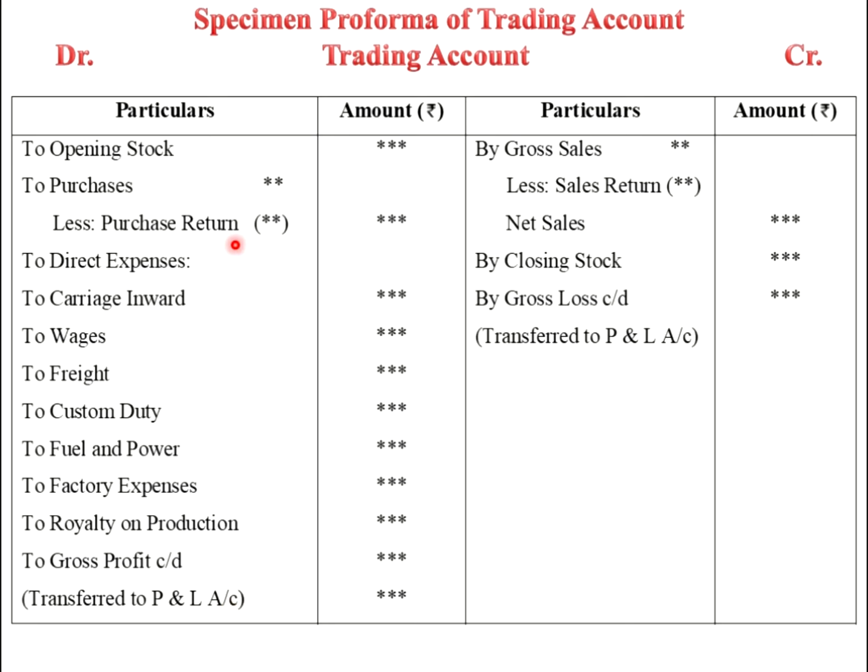And if the debit side is more than the credit side, the result of the operation is loss, that we record on the credit side as by gross loss carry down. That loss we transfer to the profit and loss account.